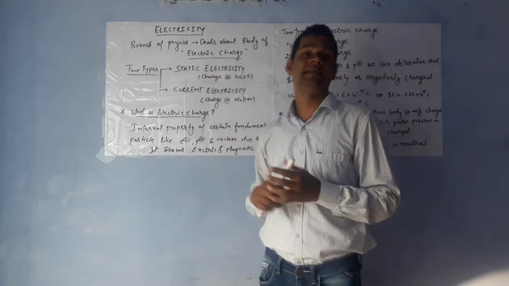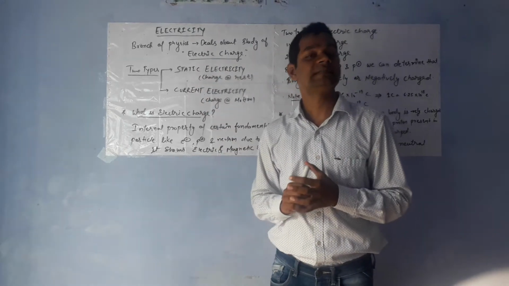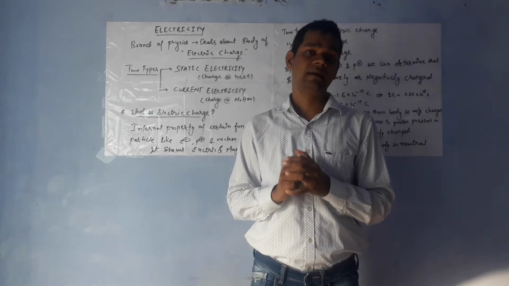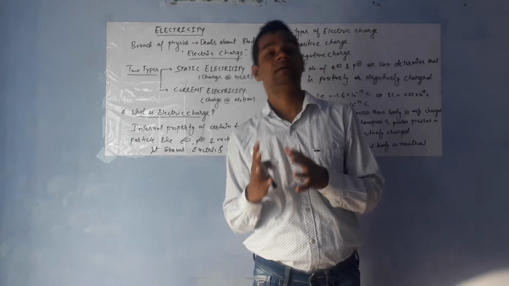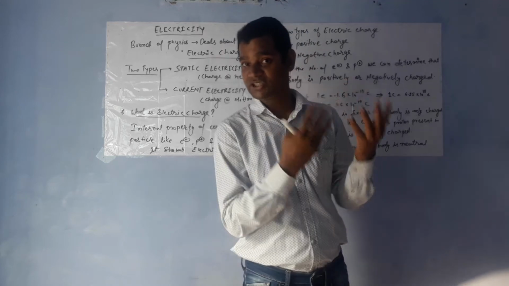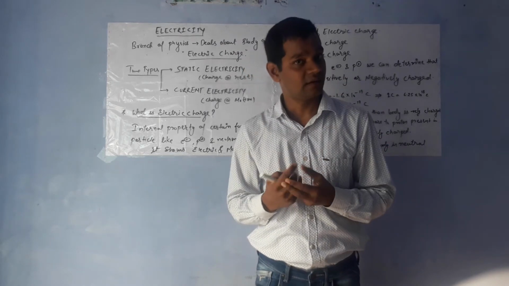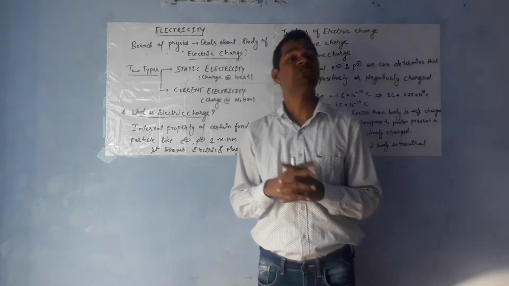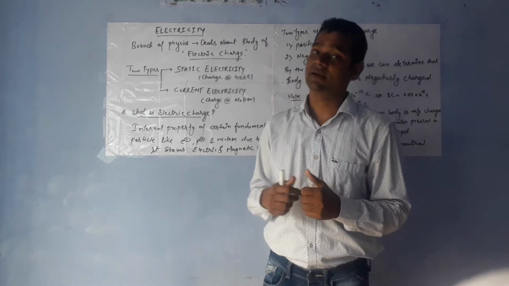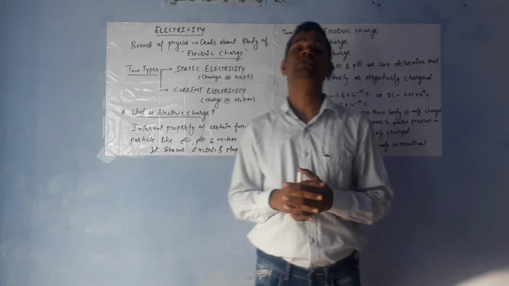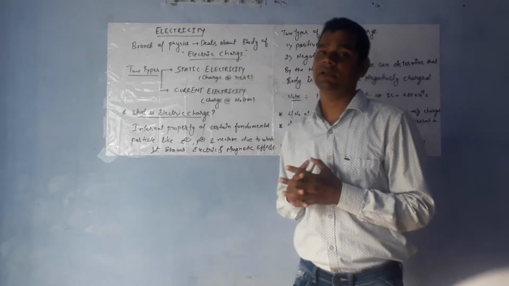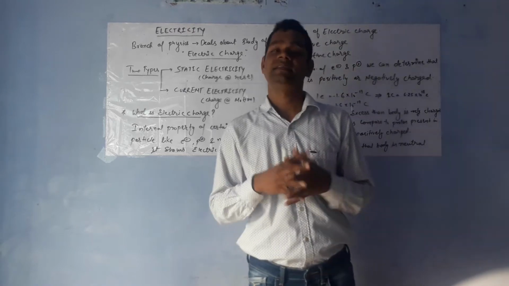So what is electricity? In general terms, we can say electricity is like electric current. We can start the fan by use of electric current. We can start the AC by use of electric current. We can also start a motorbike. We can also start a car by use of electricity, by use of electric current. In general terms, electric current is electricity.